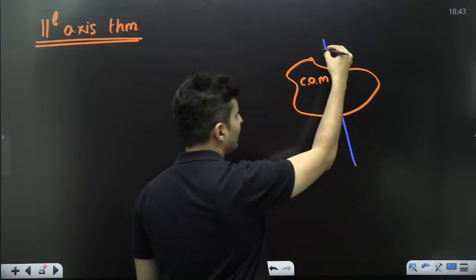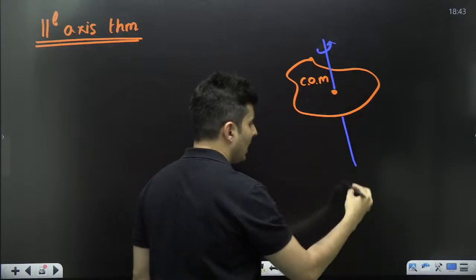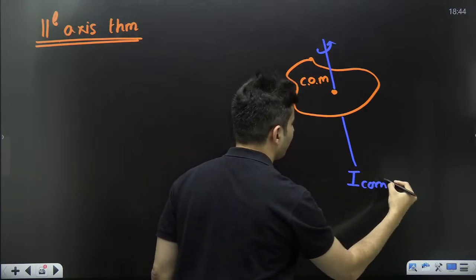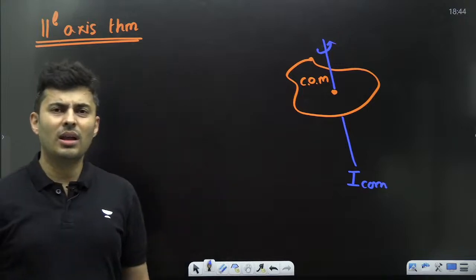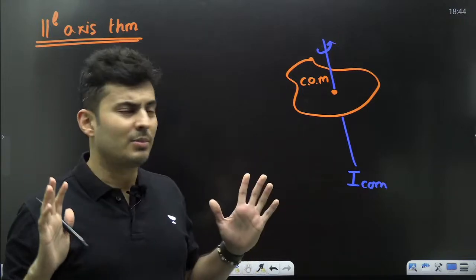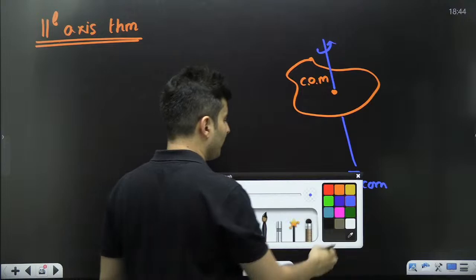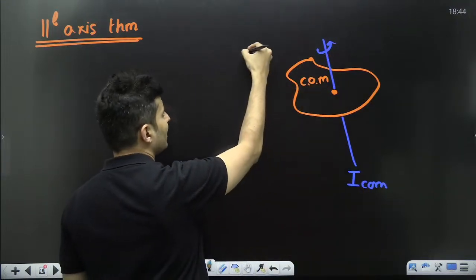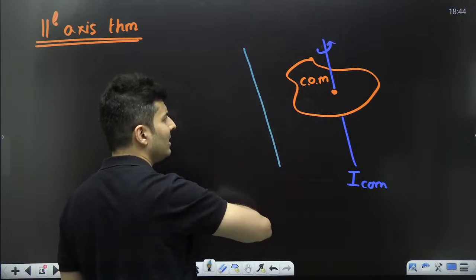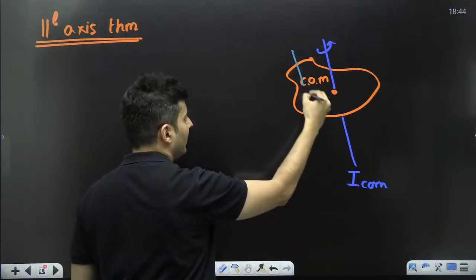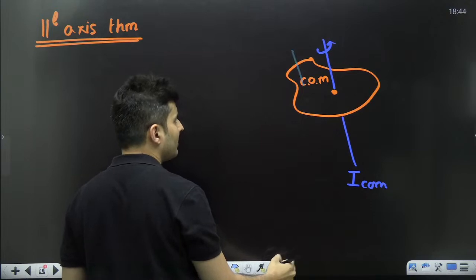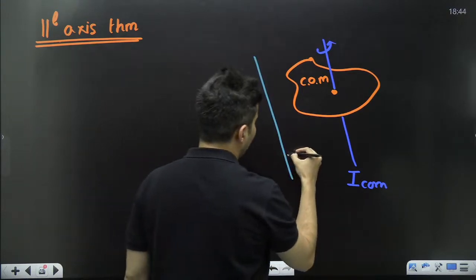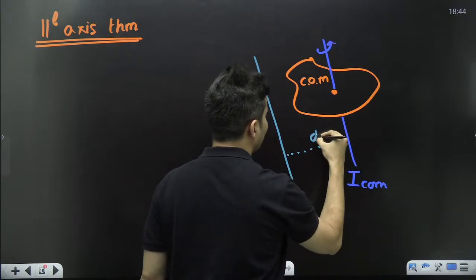This is the axis through the center of mass, and the moment of inertia is I_COM, about the center of mass. You draw some other axis which is parallel to that axis, either inside or outside, it doesn't matter, as long as they are parallel. And the distance between them is, let's say, d.